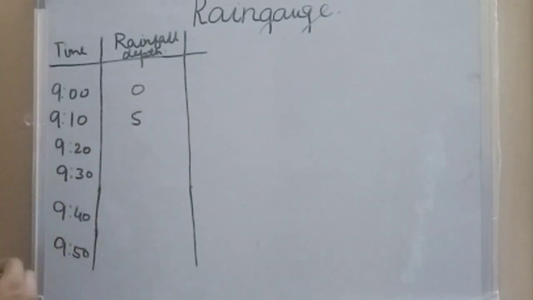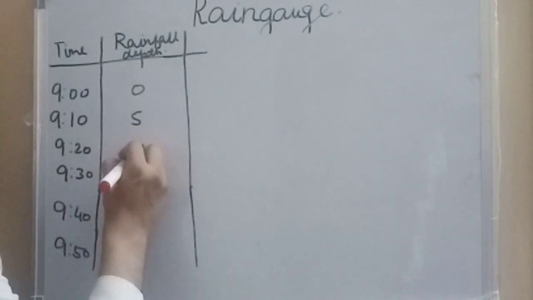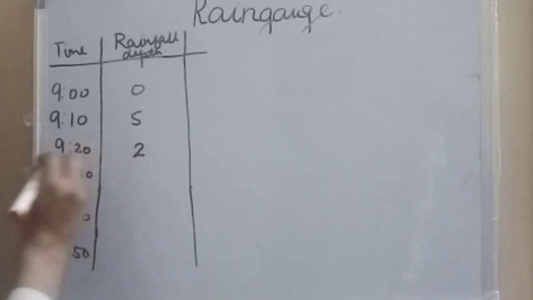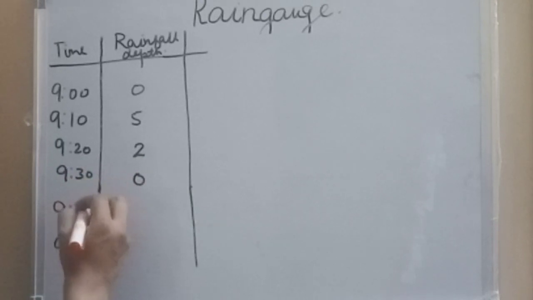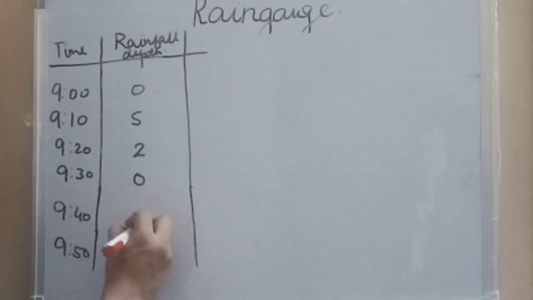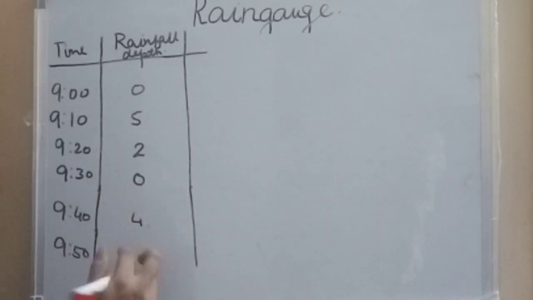Then between 9:10 and 9:20 we have 2 centimeters of rainfall. Then 9:20 to 9:30, 0 centimeter of rainfall has occurred. 9:30 to 9:40 again we had 4 centimeter of rainfall. At 9:50 we again have 2 centimeters of rainfall.